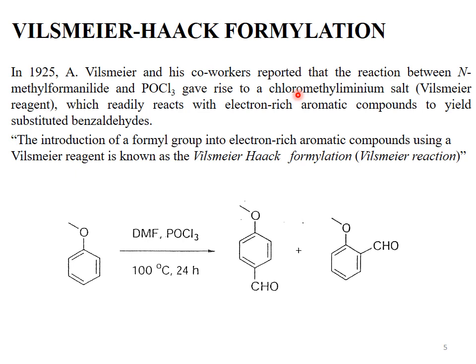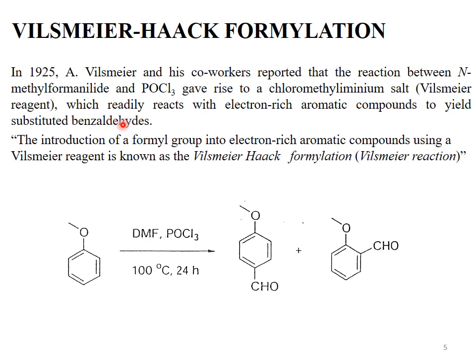How is the Vilsmeier reagent produced? The Vilsmeier reagent is chloromethyl iminium salt, and it is produced by the reaction of N-methyl formanilide and POCl3. The standard reagents to produce chloromethyl iminium salt are DMF, N,N-dimethyl formamide, and phosphorus oxychloride.